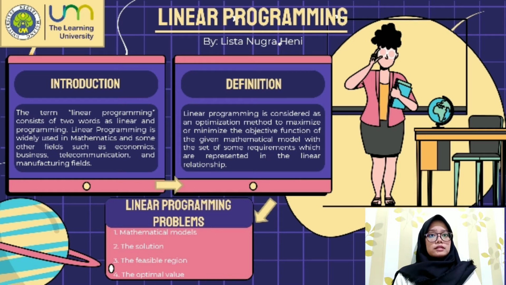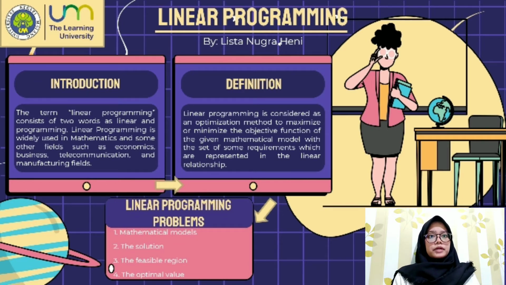So, what is linear programming? Definition. Linear programming is considered an optimization method to maximize or minimize the objective function of the given mathematical model with a set of requirements which are represented in linear relationships. The main aim of the linear programming problem is to find the optimal solution.